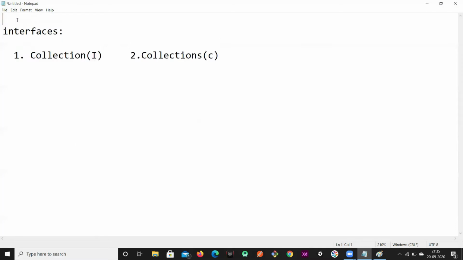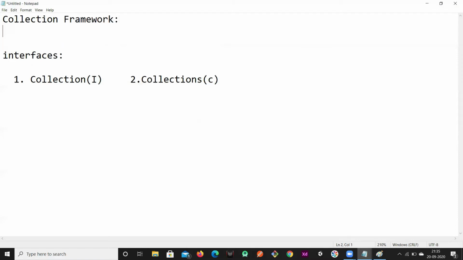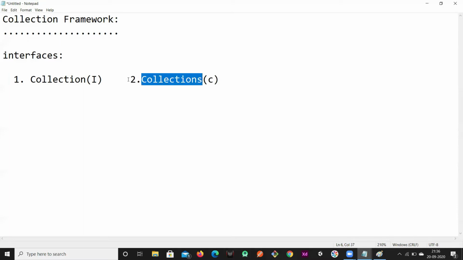In the collection framework, we have a set of interfaces and classes for representing a group of objects. Java provides a set of classes and interfaces for us to represent a group of data. The first interface is the collection interface, and we also have a utility class named collections. Collections is a class name in the collection framework. We'll discuss these things later. We have a class called collections and an interface called collection.